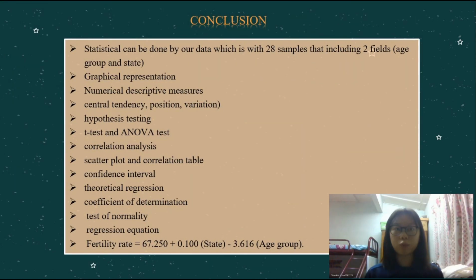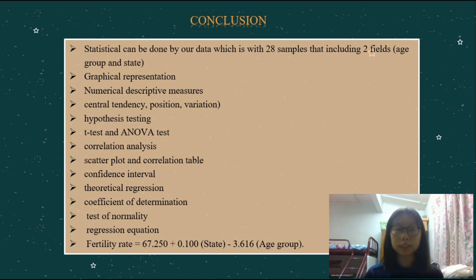From the report that we have done, we know that all the statistics can be done with our data, which has 28 samples including two fields. In conclusion, for graphical representation, we use histogram and ogive because our data is quantitative. For numerical descriptive measures, we compare the results between manual calculation and SPSS output, and only the range and maximum and minimum data entry are the same in manual calculation and SPSS output.